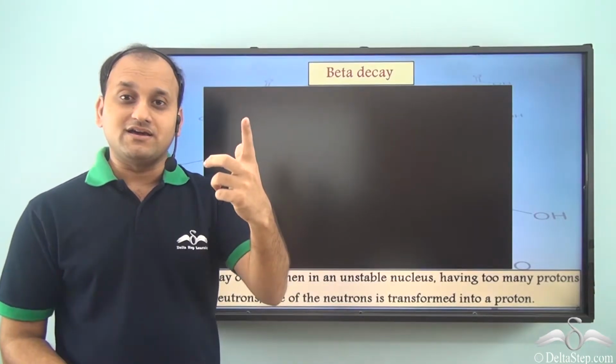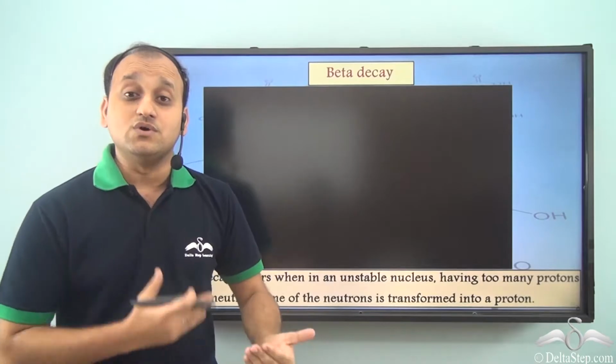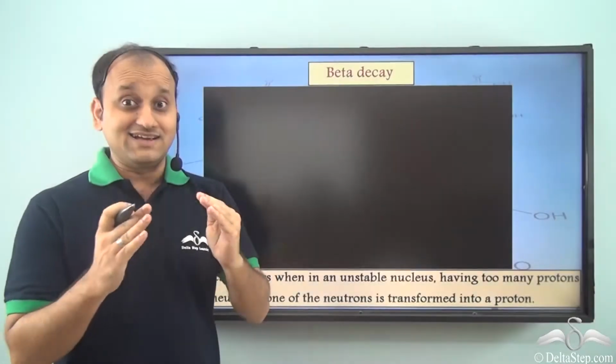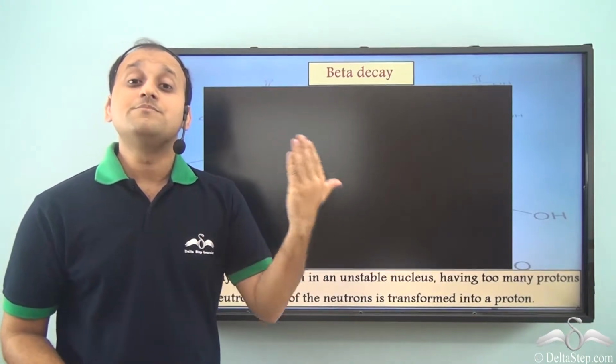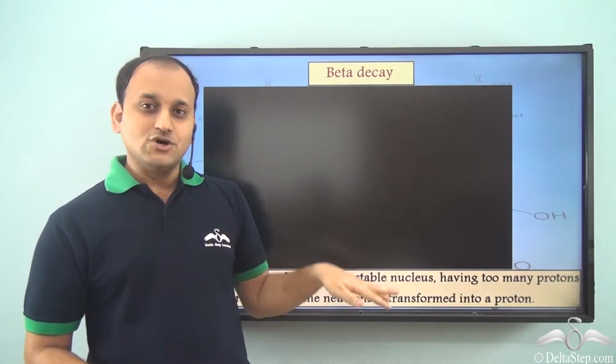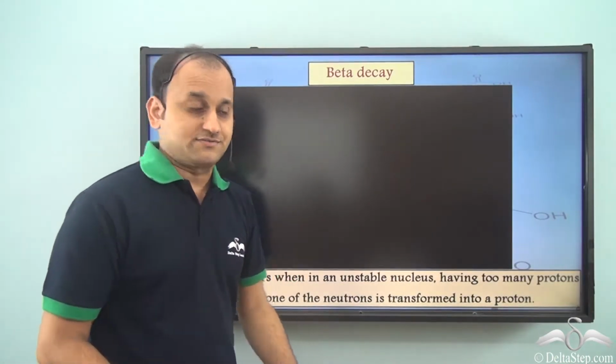So when the neutron releases a beta particle, it converts to a proton. Basically it is trying to stabilize the nucleus by creating more protons in the nucleus. That is how beta decay occurs in a nucleus.